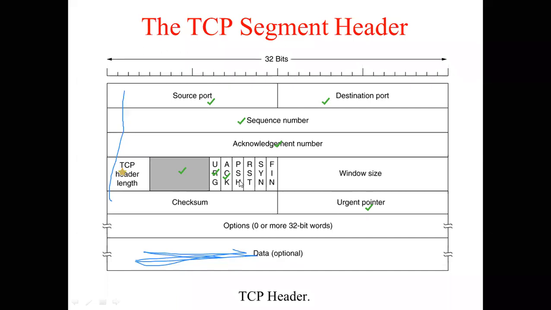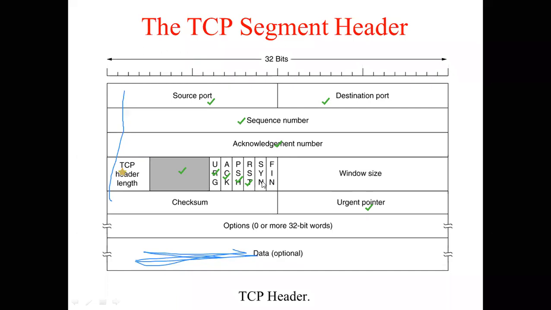So the PSH bit is used to tell the receiver not to buffer the data, but to send it to the upper layers immediately. Then comes the next field, which is called RST. The RST field is used when a connection becomes inactive. To reset that connection, this RST field is used. SYN stands for synchronize.